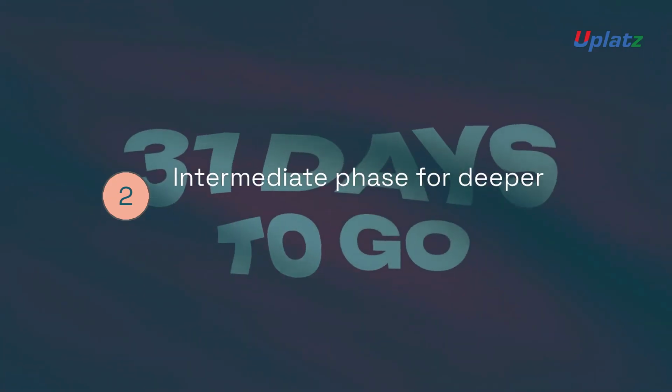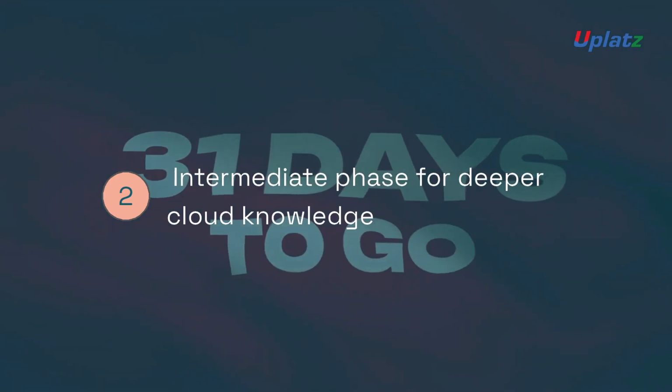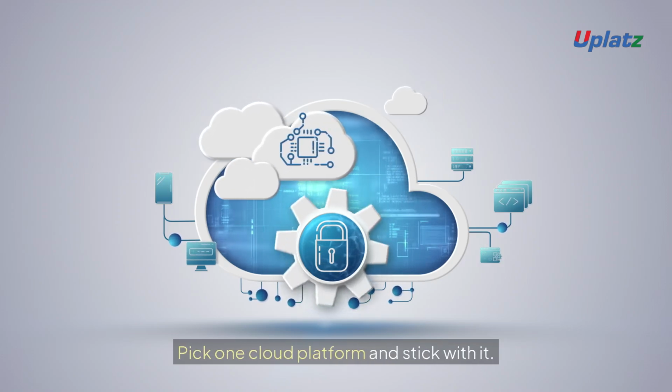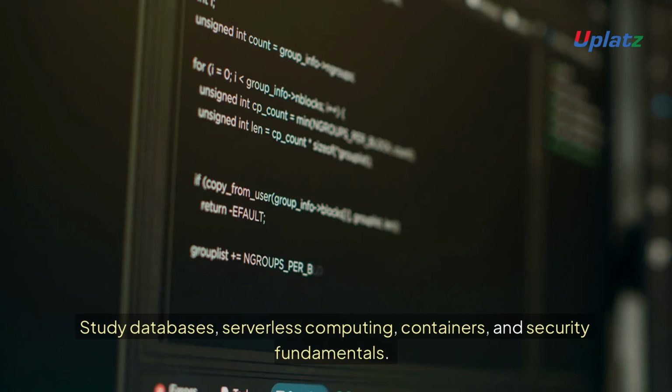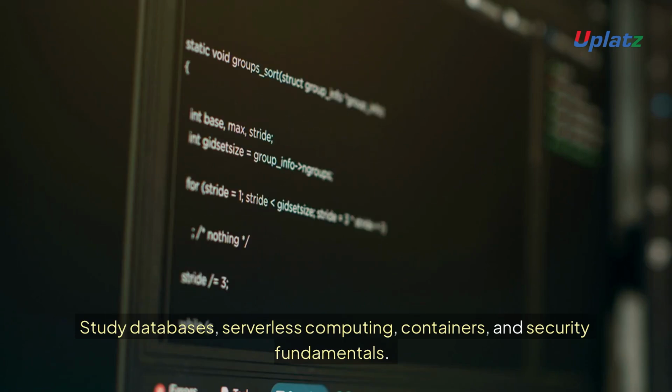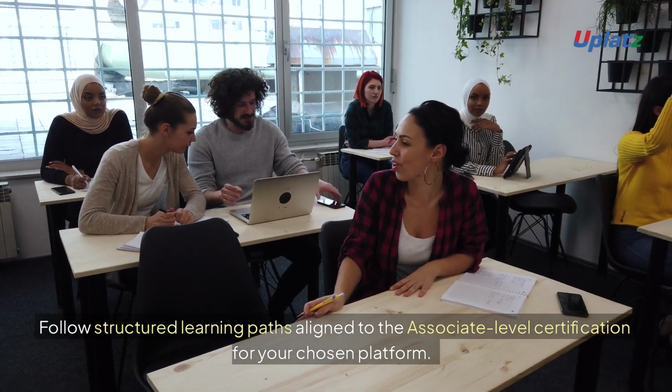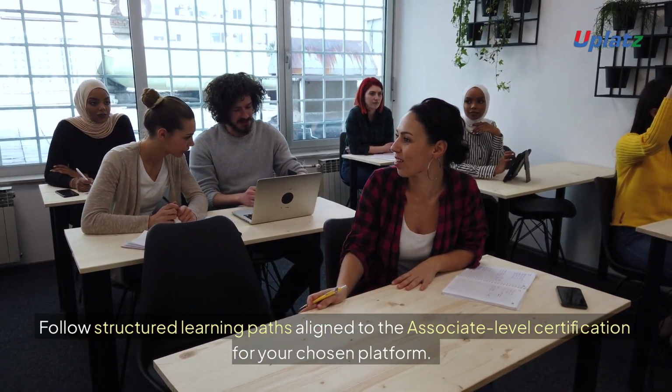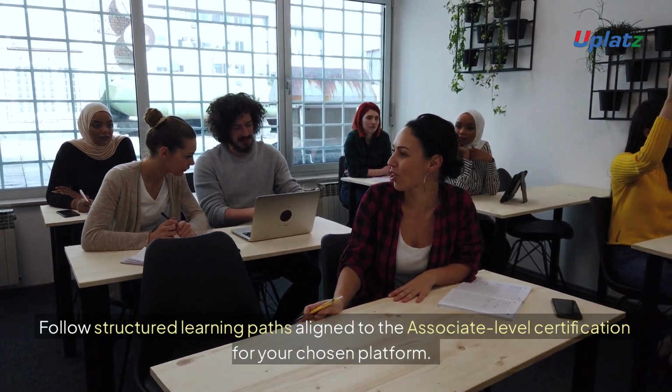Days 31 to 60 are for going deeper. Pick one cloud platform and stick with it. Study databases, serverless computing, containers, and security fundamentals. Follow structured learning paths aligned to the associate level certification for your chosen platform.